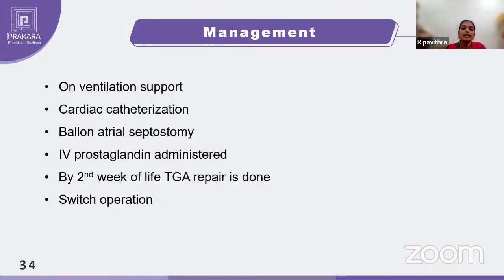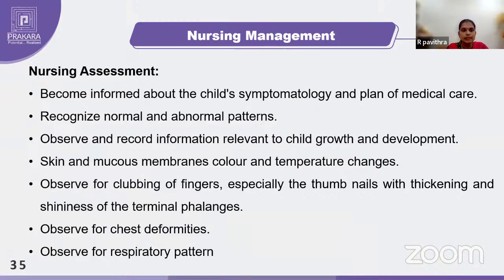We have to do cardiac catheterization. So cardiac catheterization will be done. Balloon atrial septostomy will be done. All these are procedures which will be helpful to manage this condition. IV prostaglandin will be administered, and by the second week of life, TGA repair is done. We cannot extend the period, because there is no oxygen supplying to your body. So by the second week of life itself, we will do this surgery.